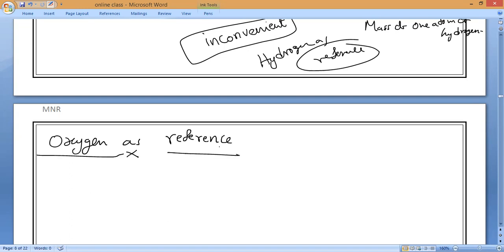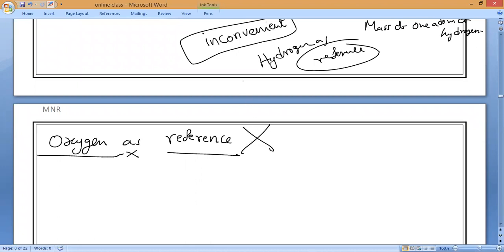After hydrogen, oxygen was taken as the reference for the measurement of atomic masses. But here also there is some problem with oxygen, so oxygen is also not considered the standard.